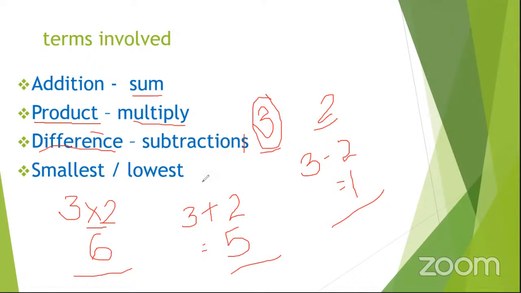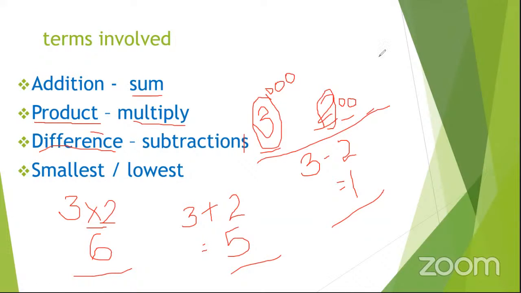Smallest or lowest number, according to the value, because you can even draw those beads if possible. You look at 2, then you also consider it with 3. So you realize that the smallest number out of this, or the lowest, is 2, according to the value they hold. So that is the smallest. Don't look at the size of these numbers here, that 2 is small, 3 is big. We shall not look at that.